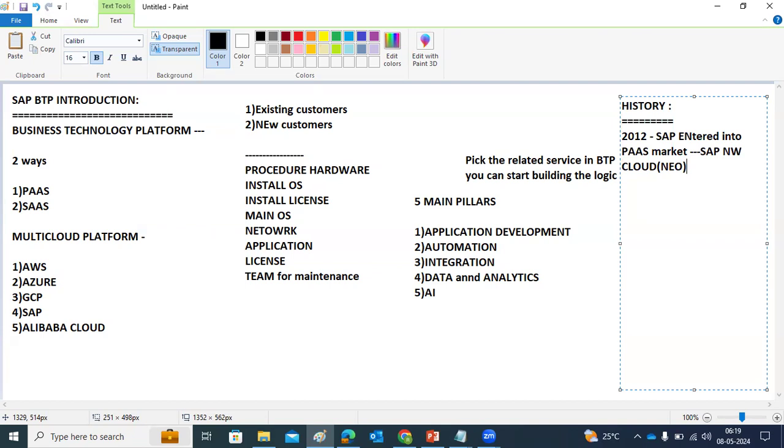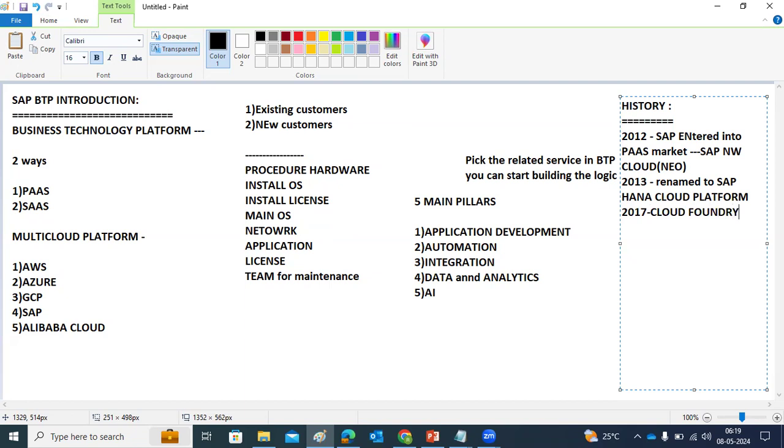Then after that, in 2013, SAP renamed Neo, SAP NetWeaver Cloud, to SAP HANA Cloud Platform. Then in 2017, because at that time we had only Neo environments, they started deploying a new environment called the Cloud Foundry environment.